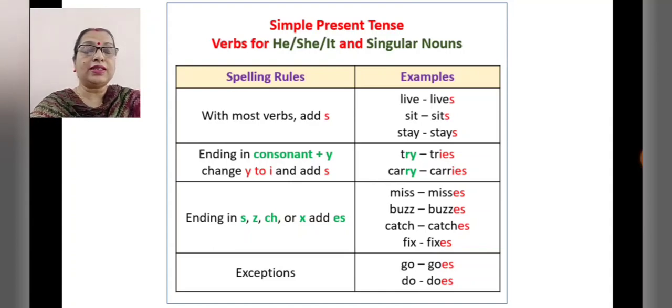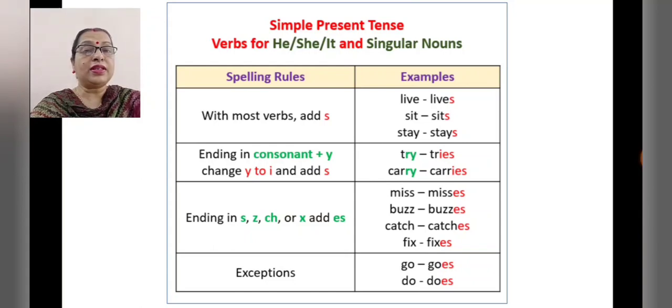Let us see with the examples. So verbs for he, she, it and singular nouns. With most verbs you have to add S. Like live, lives, S is added. Sit, sits. Stay, stays.